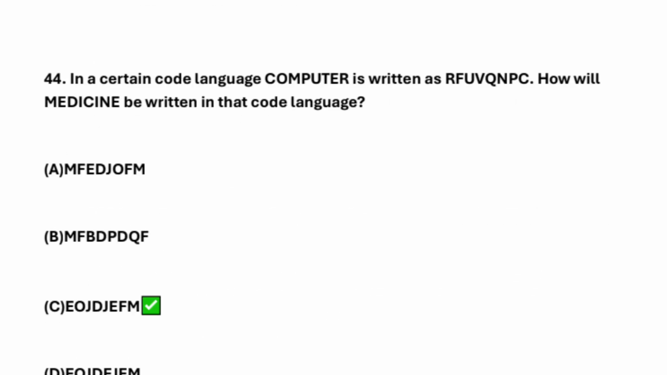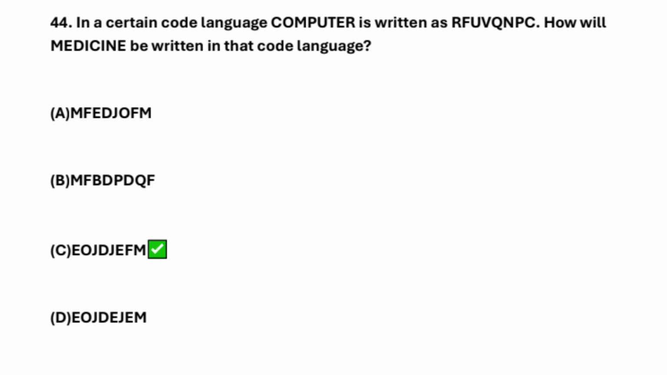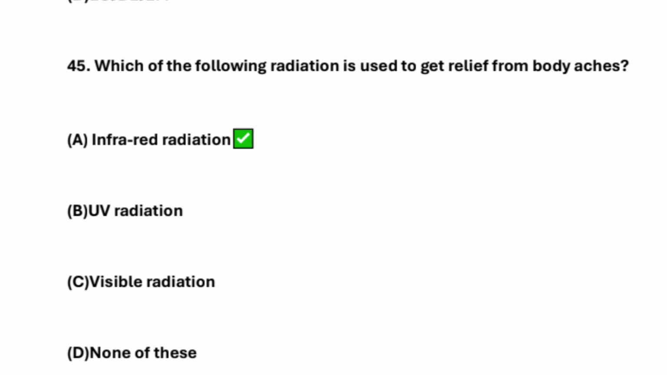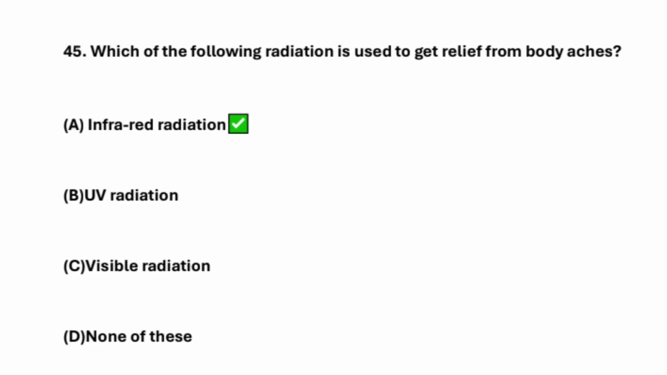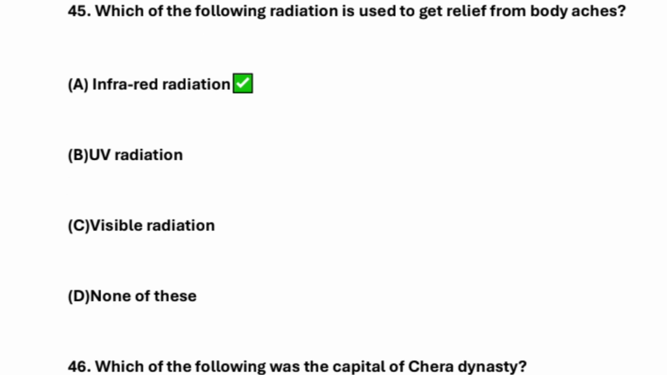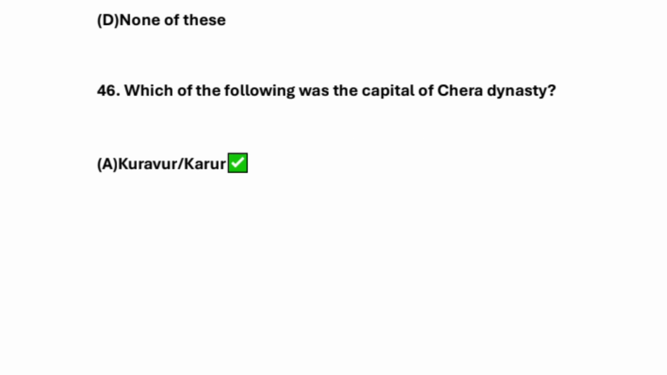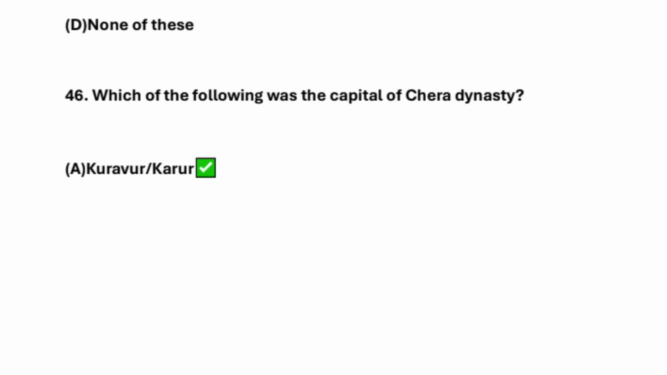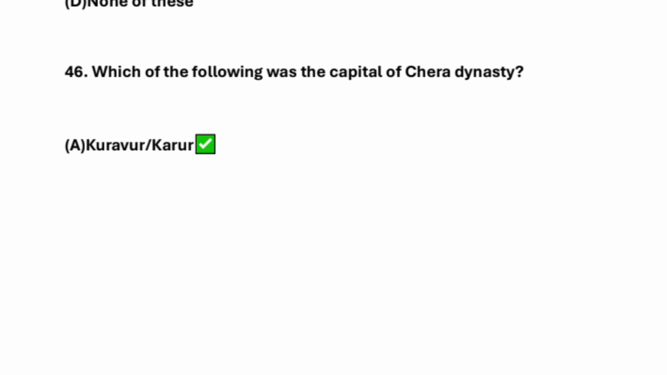Okay, next question is what here? It's a reasoning question, so move on. So which of the following radiation is used to get relief from body pain? So it's infrared radiation. Next question is what? Which of the following was the capital of the Chera dynasty? So it's Karur, right?